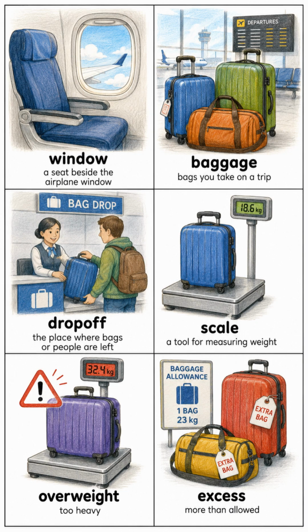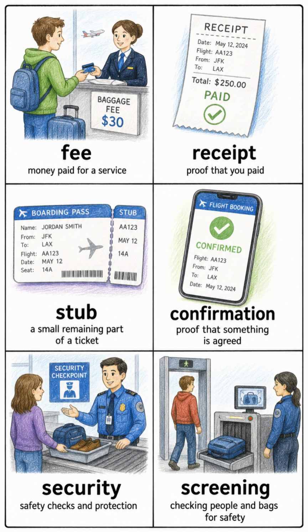Baggage, bags you take on a trip. Drop-off, the place where bags or people are left. Scale, a tool for measuring weight. Overweight, too heavy. Excess, more than allowed. Fee, money paid for a service. Receipt, proof that you paid. Stub, a small remaining part of a ticket. Confirmation, proof that something is agreed.